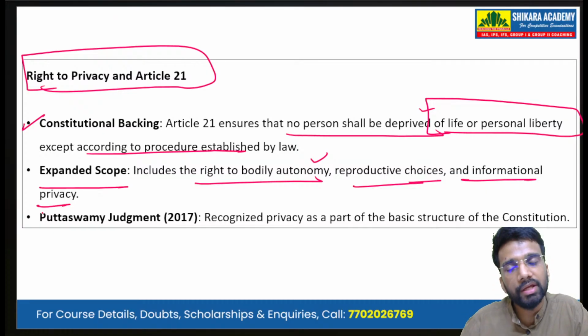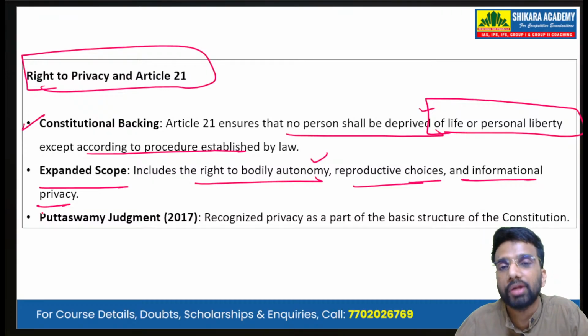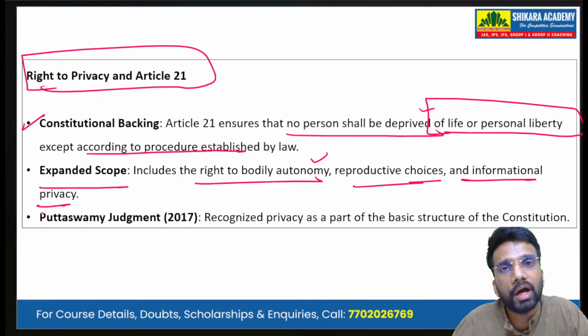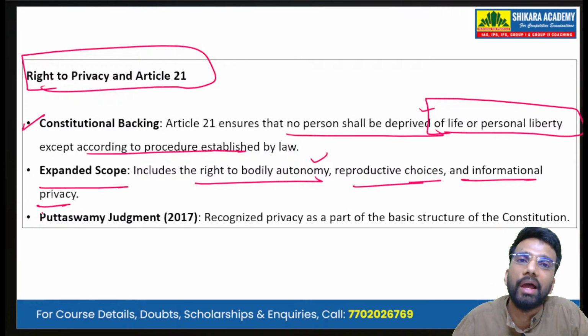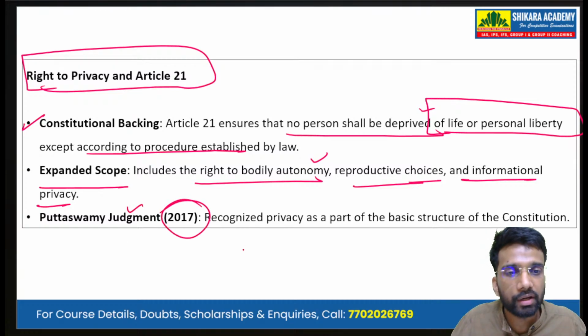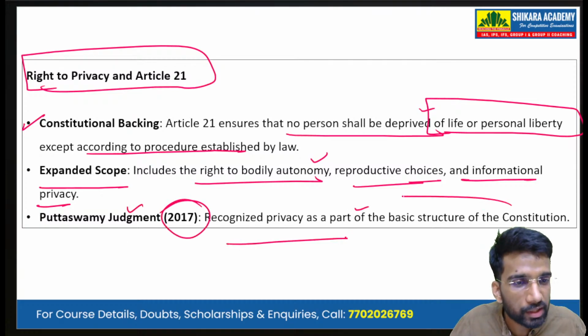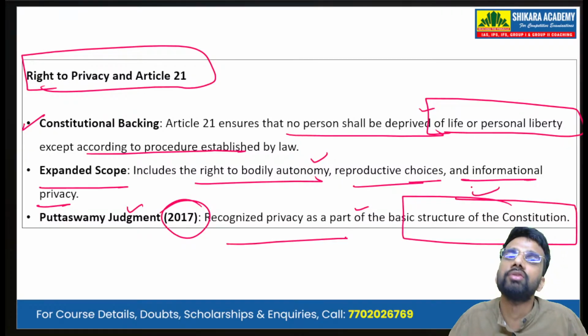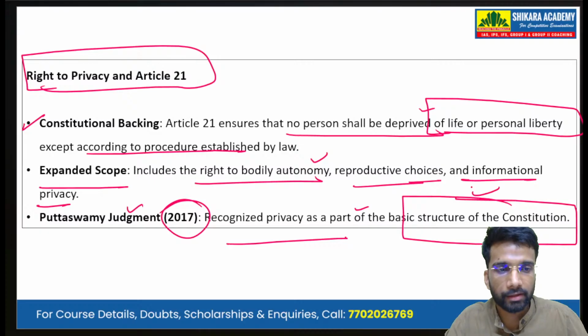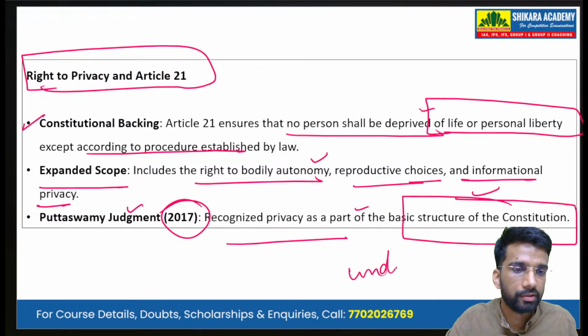So informational privacy, reproductive choice, as well as choice over the body's autonomy, all are included in Article 21, that is, the right to life and personal liberty. The Puttaswamy judgment of 2017 recognized privacy as part of the basic structure of the Constitution, under Article 21.